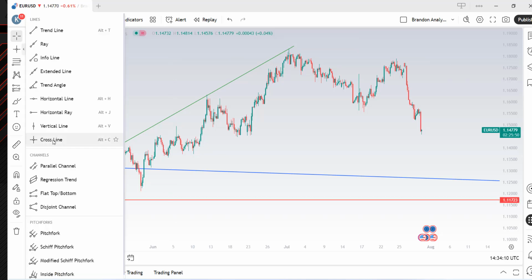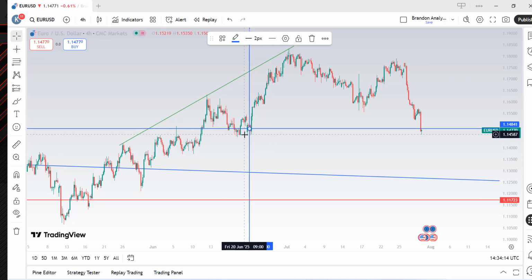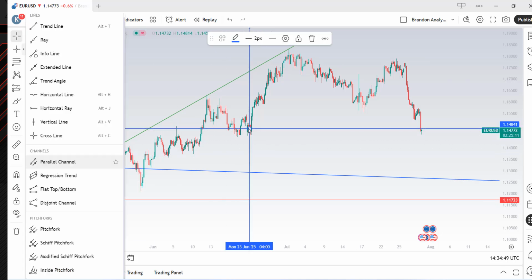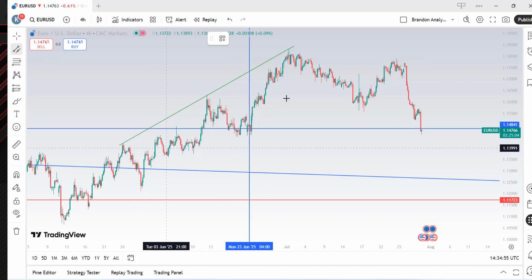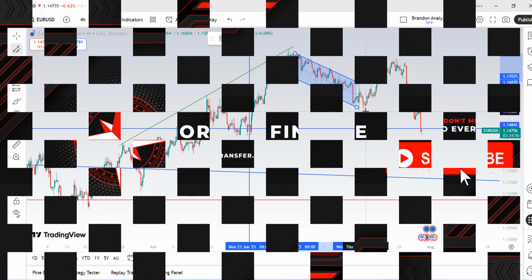We also have a cross line, which we can use to pinpoint an exact point on our Forex chart. Another important tool in this section is our parallel channel, which we can use to mark price channels or breakouts in our Forex chart, as you can clearly see.